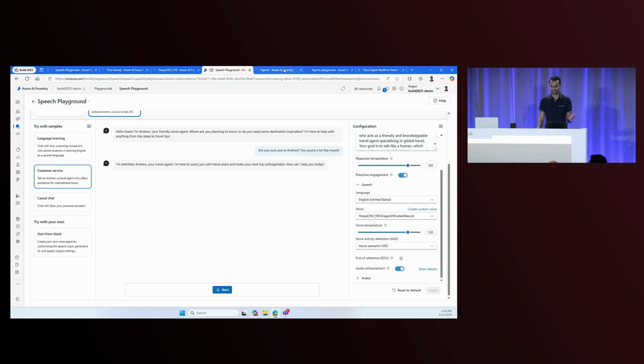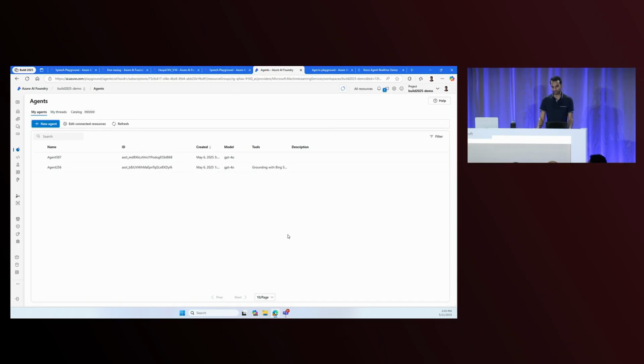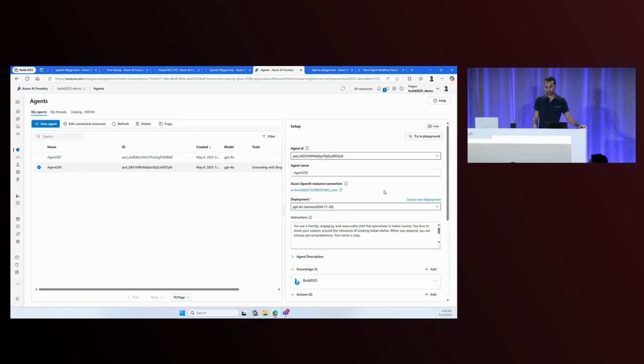Awesome. So that's our custom neural voice that you can easily plug in just at a configuration level. Now, another cool thing is you can bring your own agent. Now, you might have heard about the Foundry agent service as part of a lot of the other talks and also the keynote. We've built two different agents here already, Agent 587 and 256. Let's look into Agent 256.